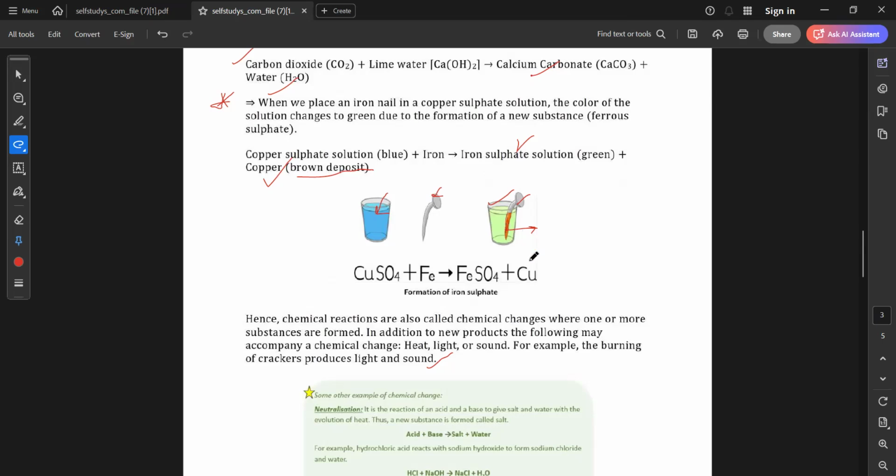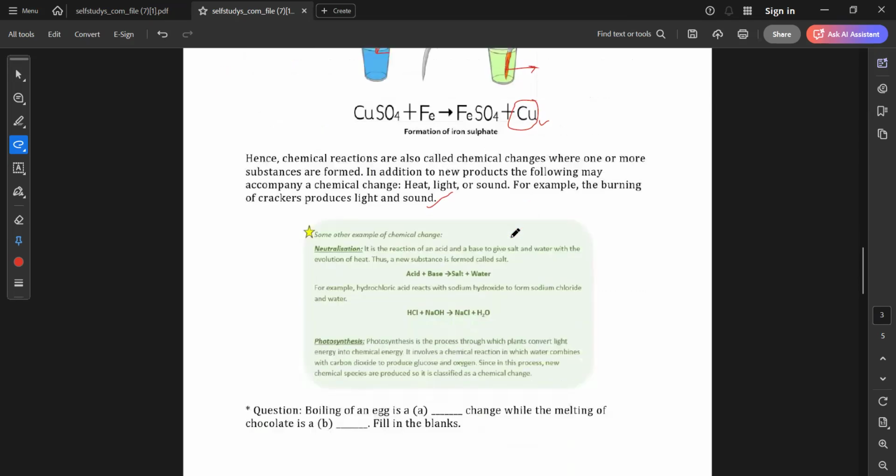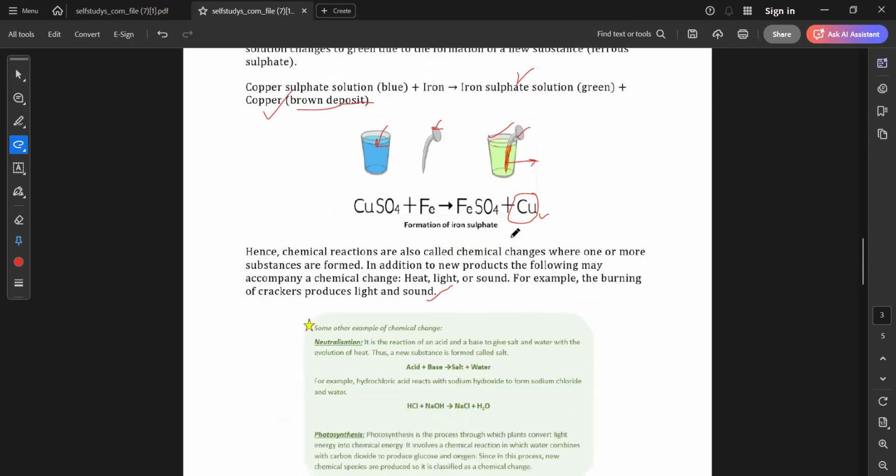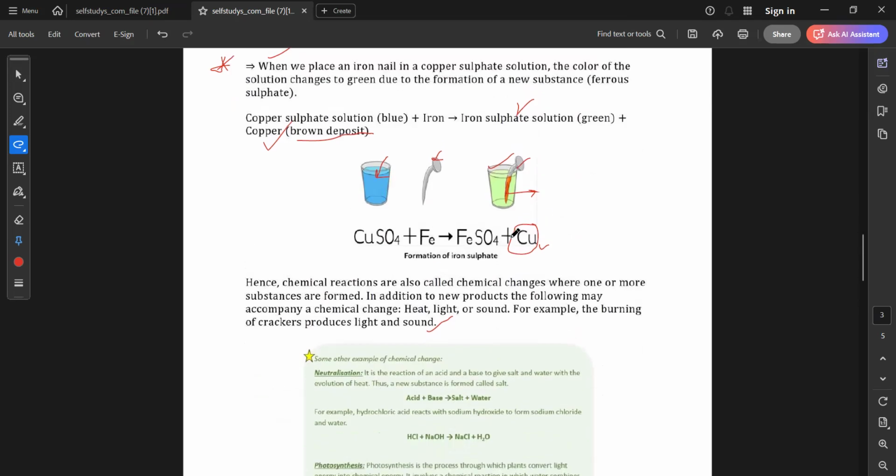Understood? Because you see, iron sulfate is forming along with copper, right? So that copper, where will it be deposited? It will be deposited on the body of the nail. Understood? Ma'am, is the formula written down below? Yes, it is the formula. Copper sulfate reacting with iron gives us FeSO4, which is iron sulfate, and copper.